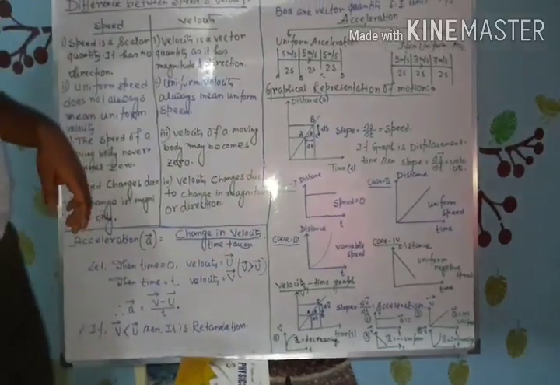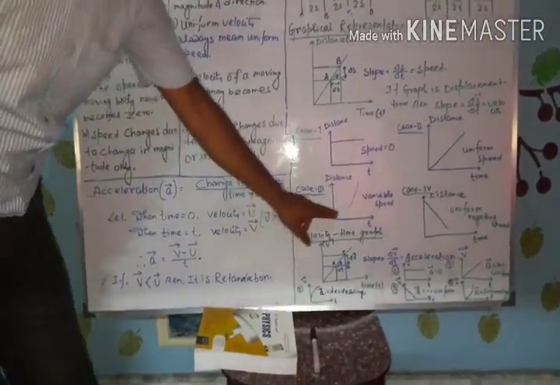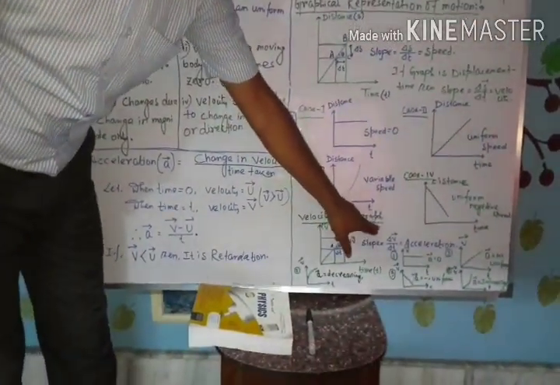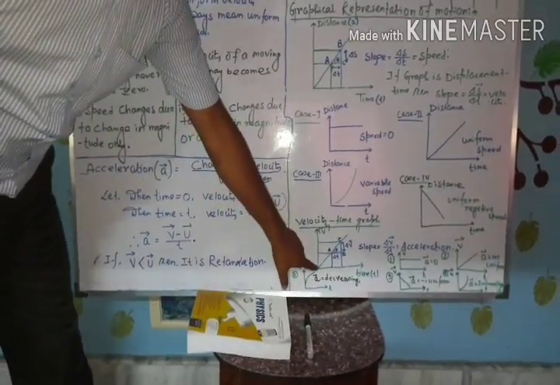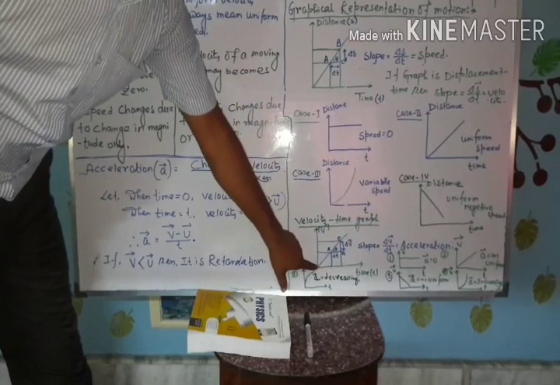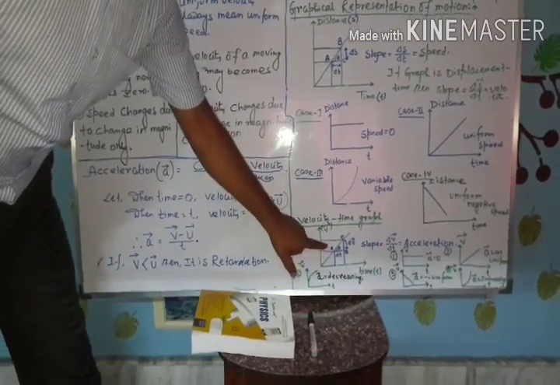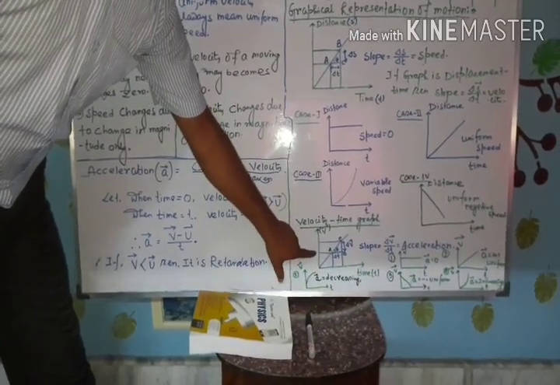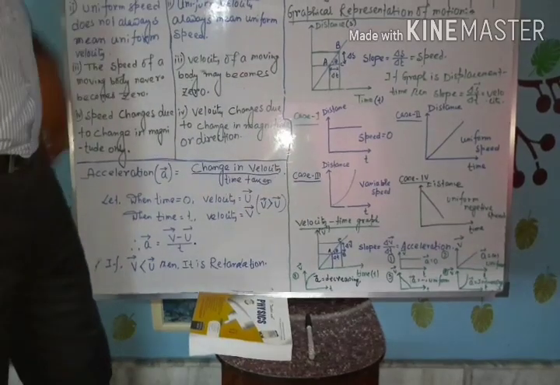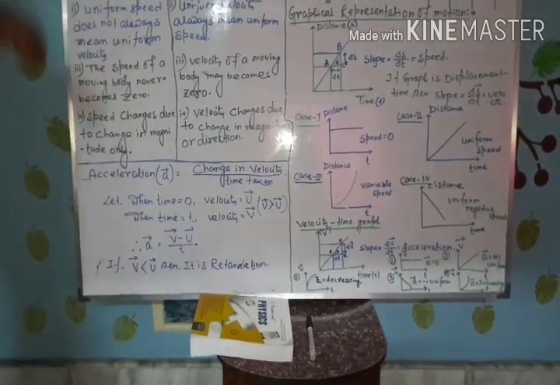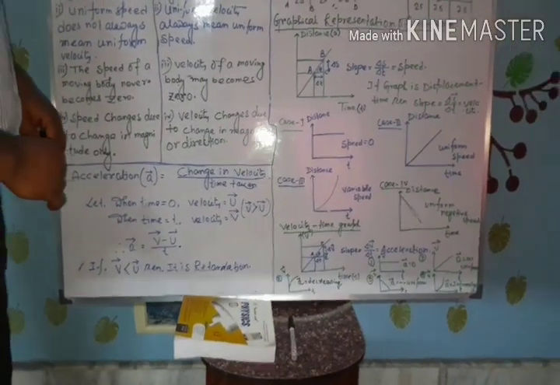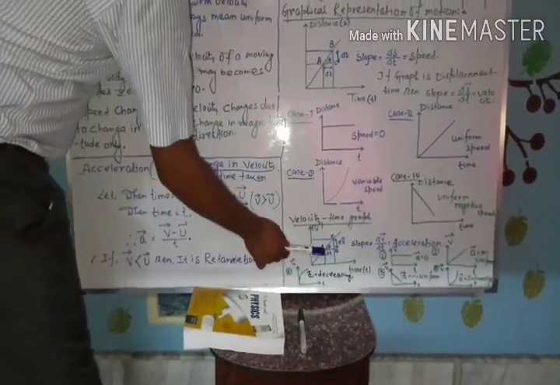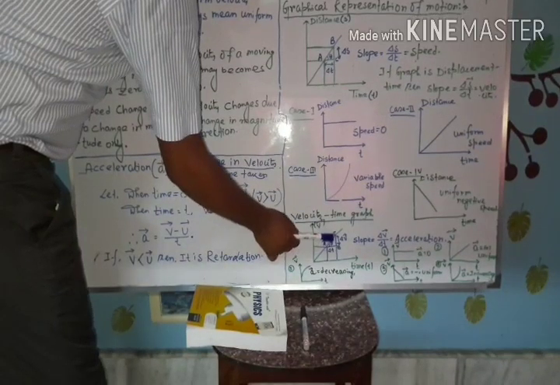Now, we move into the velocity time graph. Okay, we consider a velocity time graph which is a straight line passed through the origin. From the velocity time graph, we can determine the acceleration of a moving object. How to determine the acceleration? We consider 2 points like A and C.